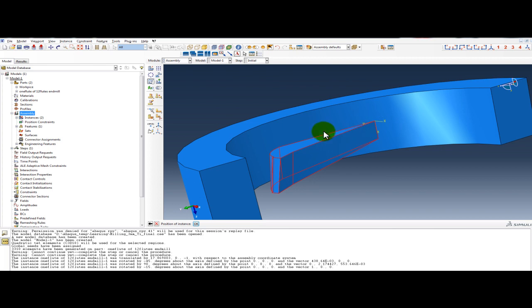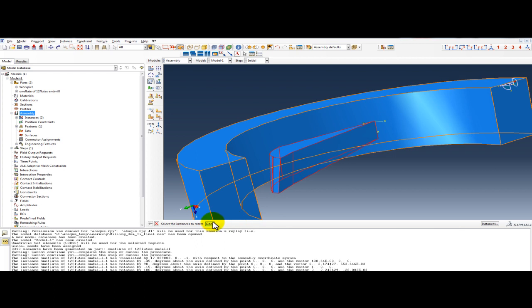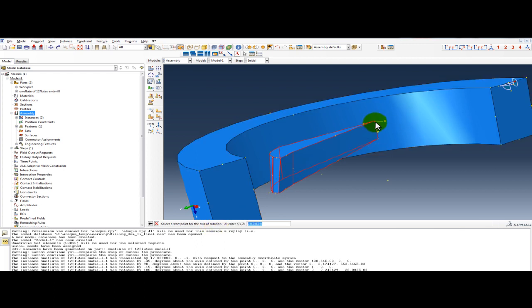Again we will rotate the tool in z-axis. So click on rotate, select the tool, click on done, select 0 and z-axis, and minus 180.